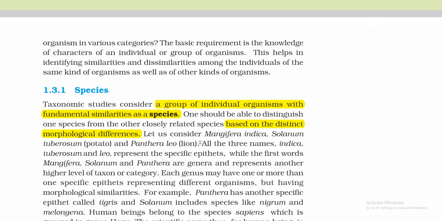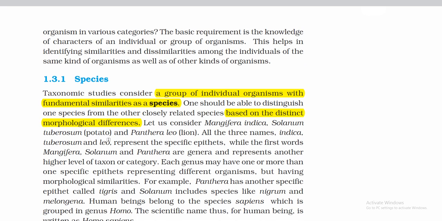Let us consider Mangifera indica, which is a mango, Solanum tuberosum, potato, and Panthera leo, lion. All the three names are important and they should be learned. All the three names, indica, tuberosum, and leo, represent the specific epithets, while the first words Mangifera, Solanum, and Panthera are genera and represent another higher level of taxon or category.